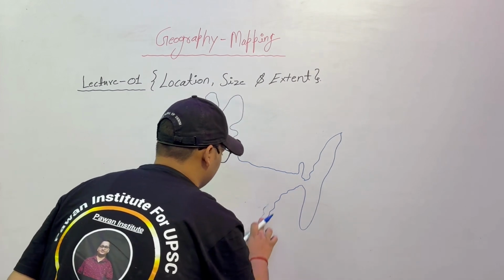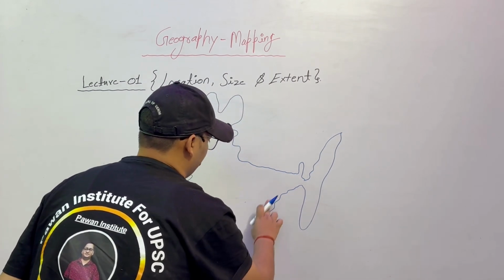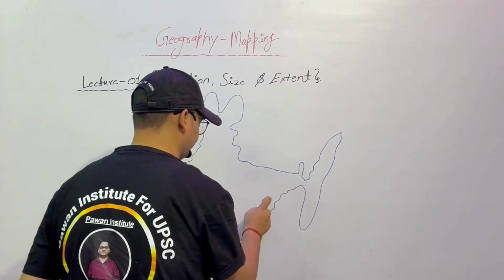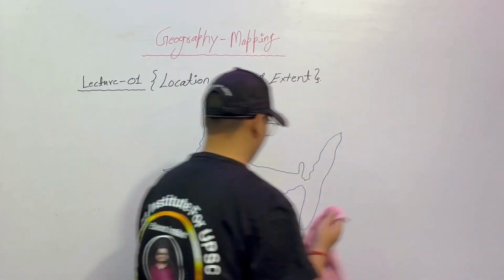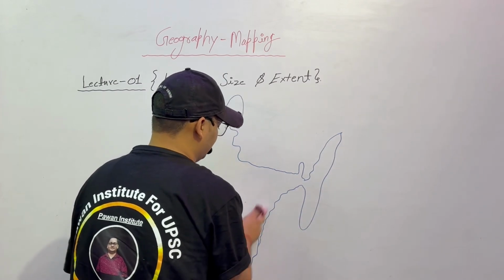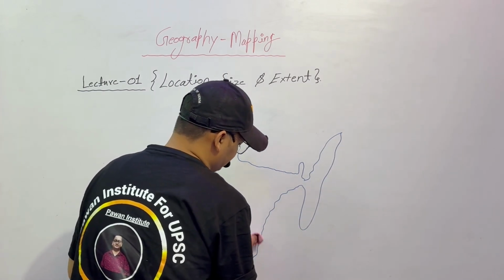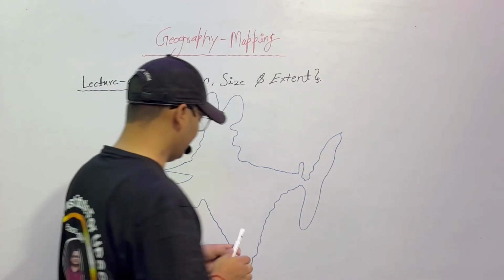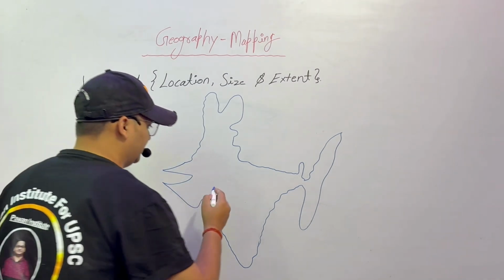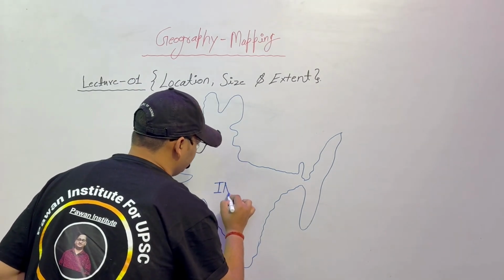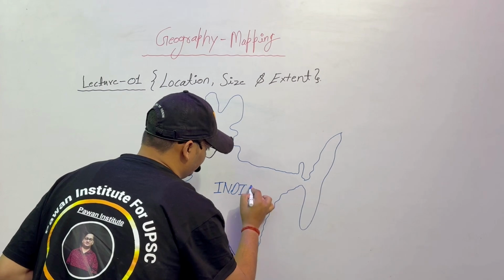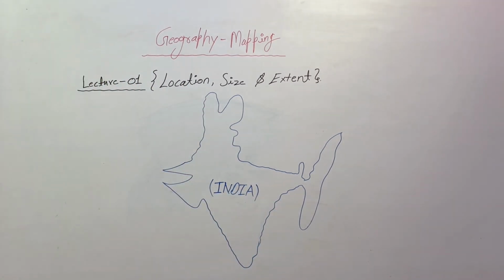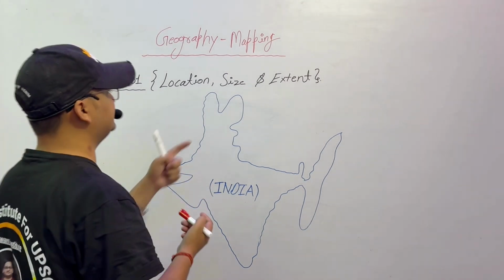Okay, so this is a rough Indian map, and you have to draw this kind of map very quickly, so that these kinds of maps do not take more time in your exam hall, because some students here are going to write mains. So this is a rough Indian map, and this is India. This is our beautiful India rough map, and we are discussing the location, size and extent.